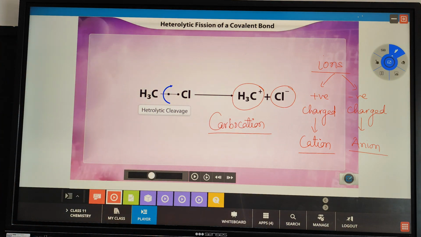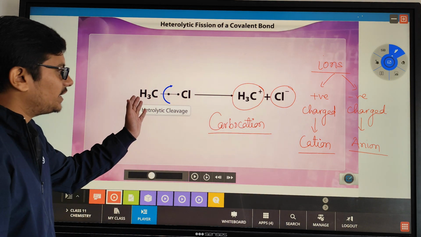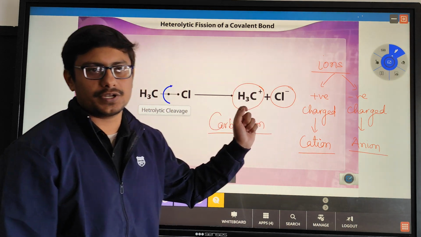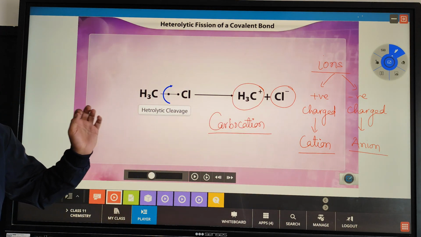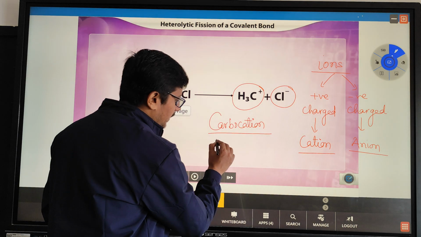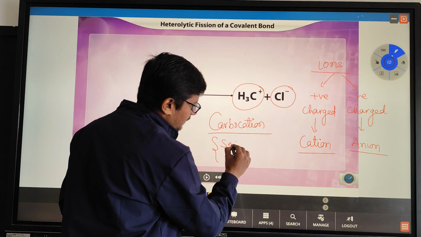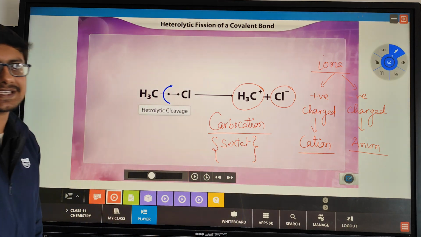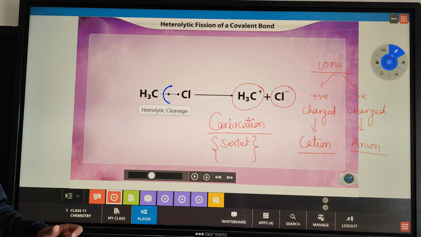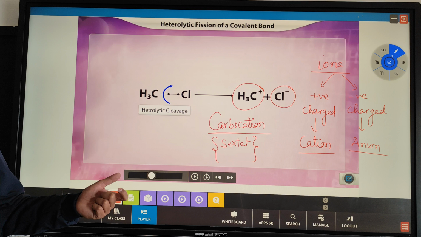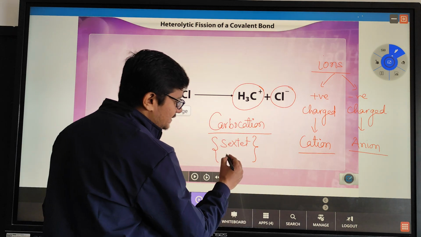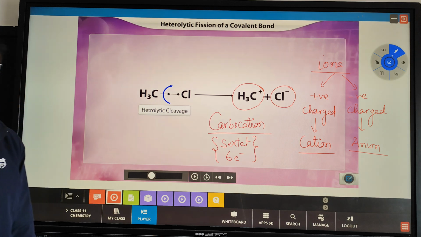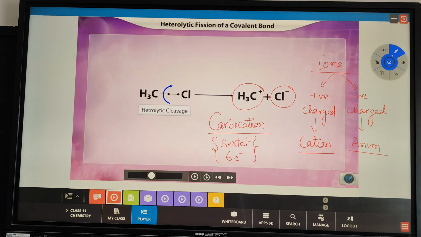So whenever we are doing heterolytic fission of a covalent bond and the shared pair of electrons shift towards the more electronegative atom, it leaves a carbon with a sextet of electrons. Do you understand what a sextet is? As octet means a complete 8 electrons in the outermost valence shell, sextet refers to 6 electrons in the outermost valence shell of carbon.